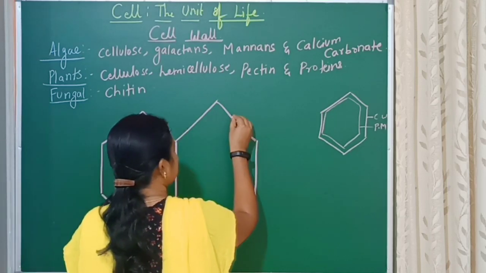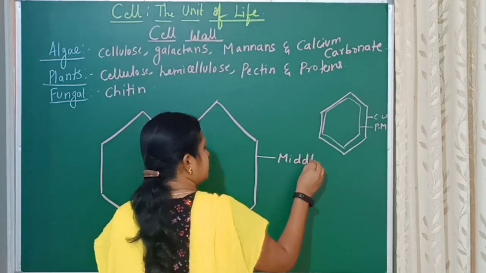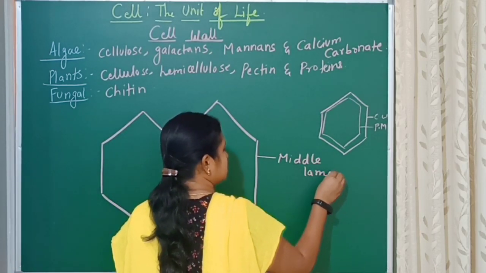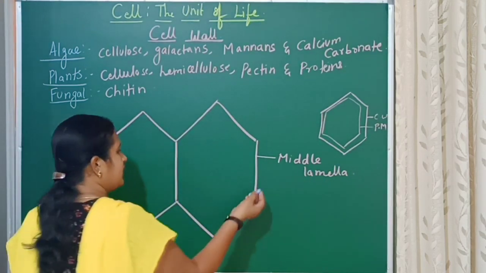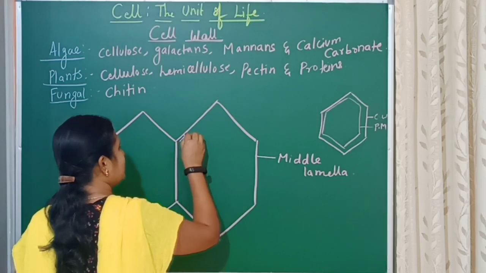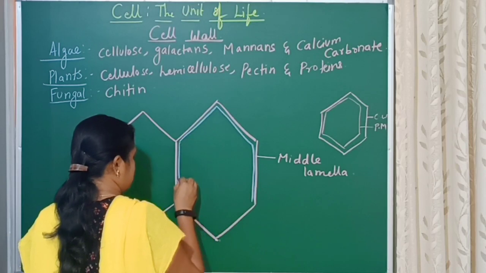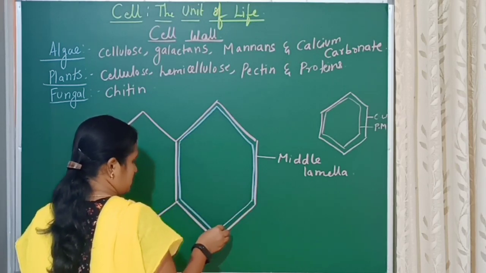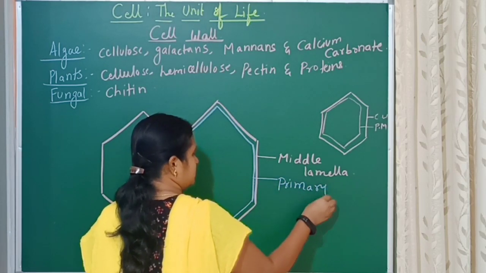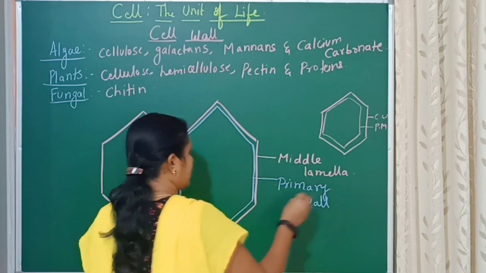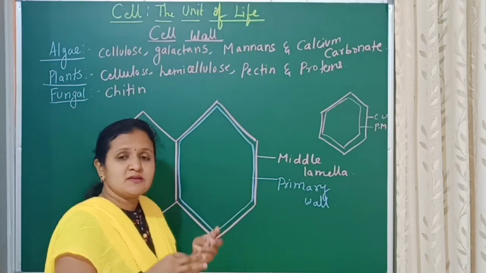And this is the outermost layer which is called the middle lamella, made up of calcium pectate. Next, inside the middle lamella, there is another wall called the primary wall. When the plant cells are young, the primary wall has the capacity to grow.